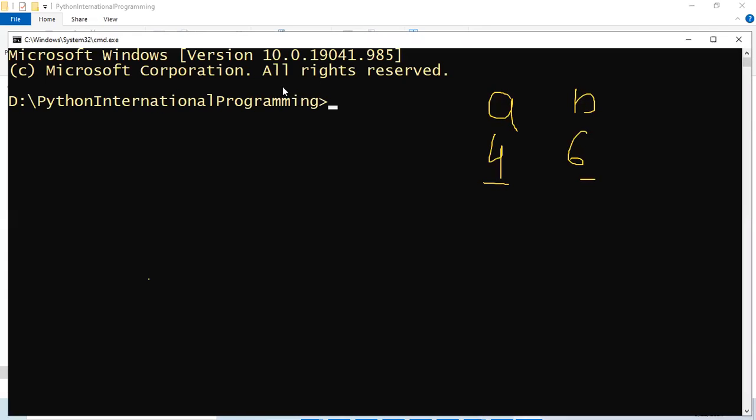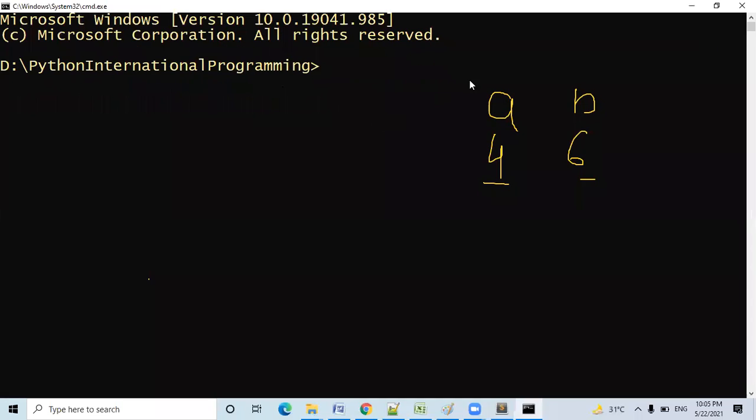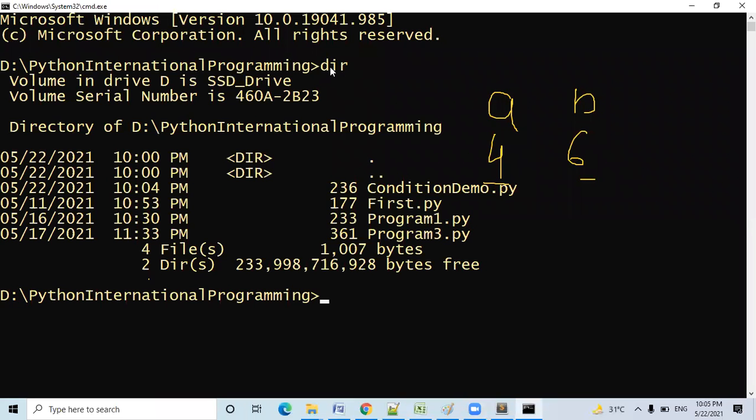I want to show you like that. See, no need to change the D drive. No need to change the command to the Python International Programming directory manually. You will be directly on this. Okay, fine. Now, let me type dir. It will show all the programs you have created. So today I want to run this program, condition demo.